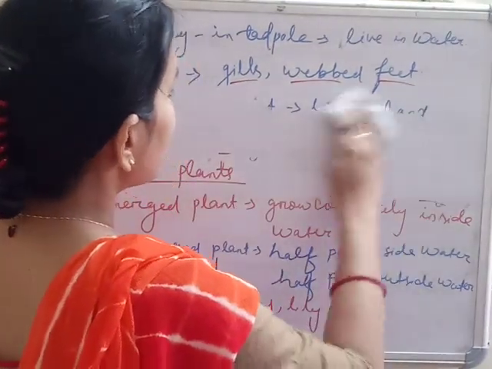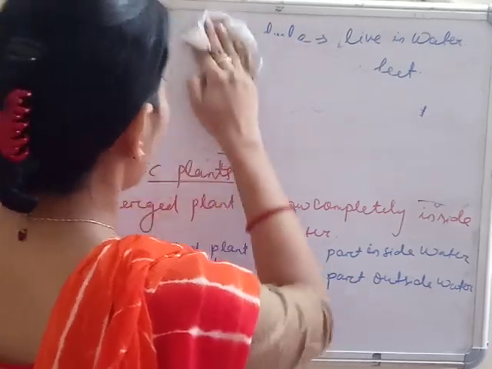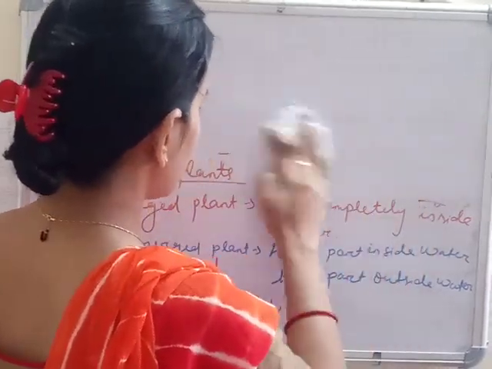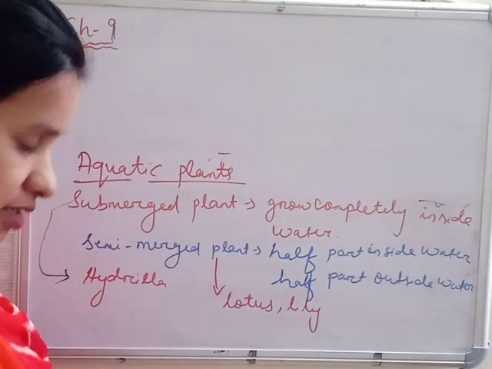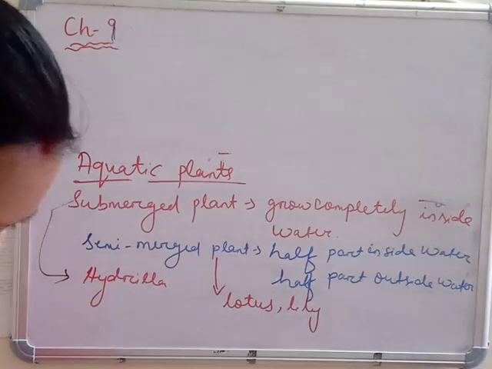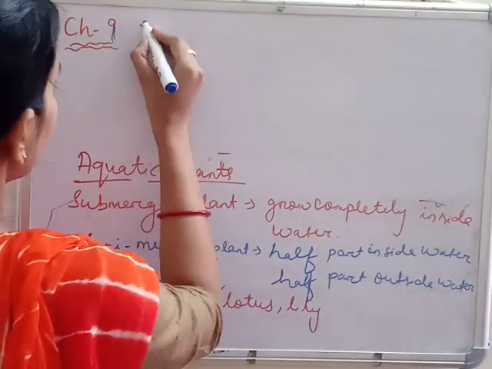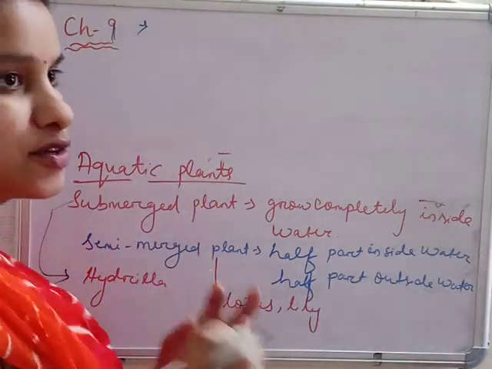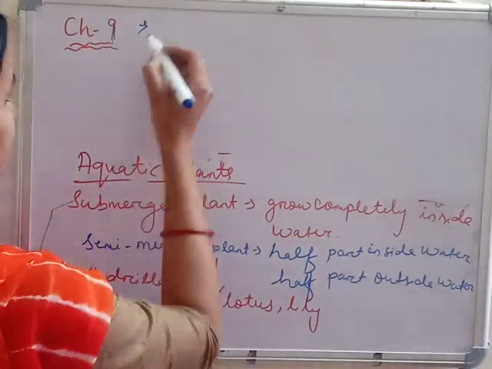Let's see the characteristic features, the special features, the adaptations of these aquatic plants. उनका क्या क्या होगा देखते हैं. So number one, the roots of these plants are very small.